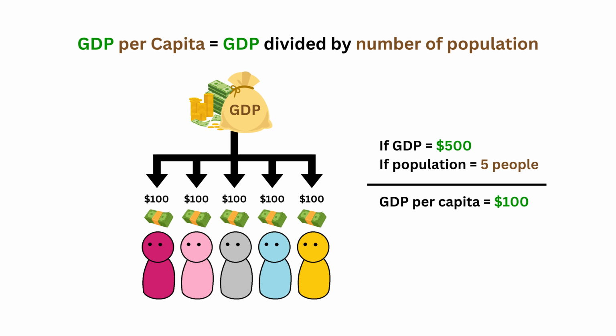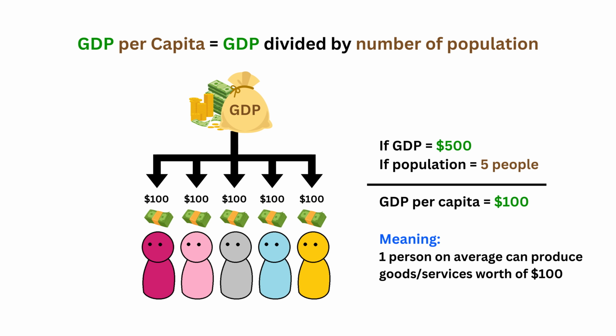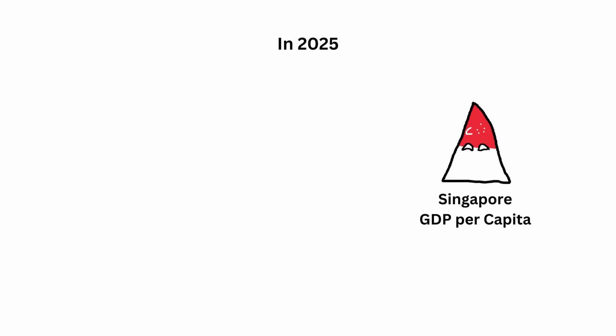It divides a country's total GDP by its population, giving us an average value of how much economic output there is for each person. In 2025, Singapore's GDP per capita is around $93,000 for nominal GDP and $153,000 for GDP at PPP.